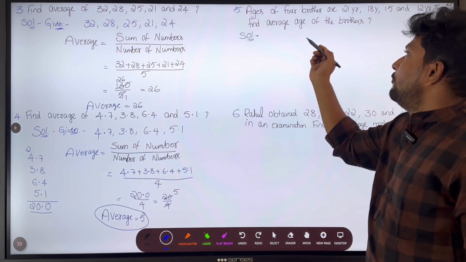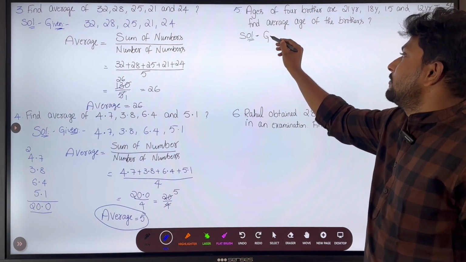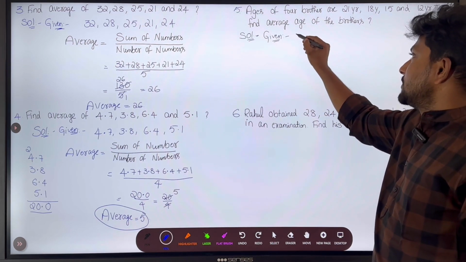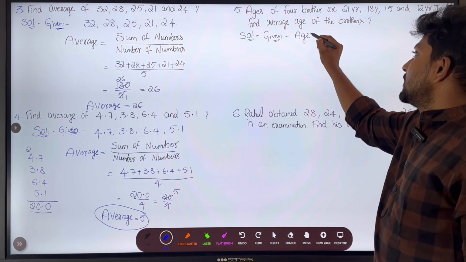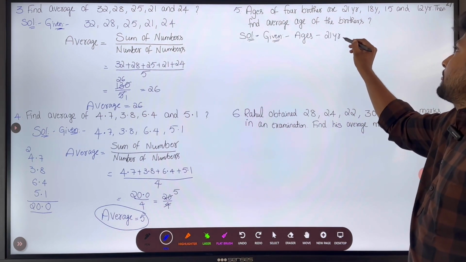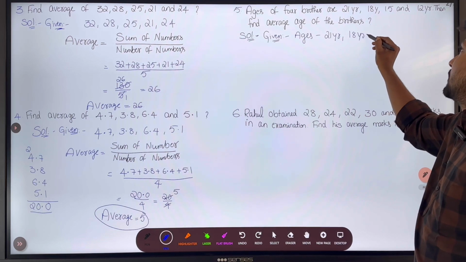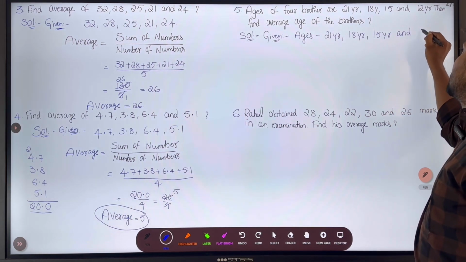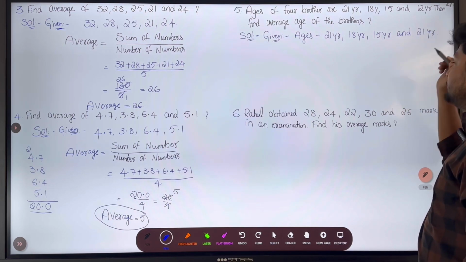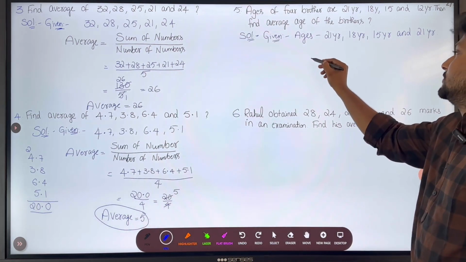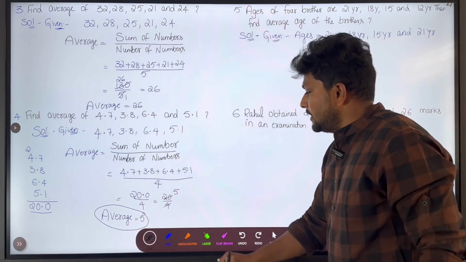ages of 4 brothers. So what they have given is the ages of 4 brothers. There are 4 brothers, and their ages are given. So what are the ages? 21 years, 18 years, 15 years and 21 years. These are the ages of the brothers. We need to find their average. So what is the average formula? Average equals to